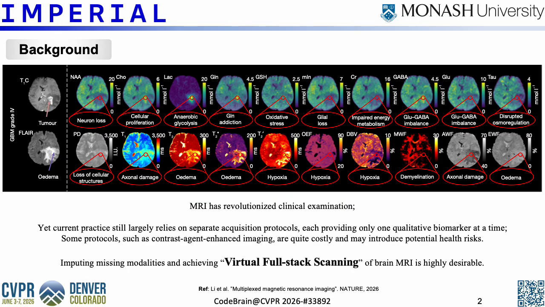MRI is widely used, and different protocols provide complementary information about anatomy and pathology. However, it still largely relies on separate acquisition protocols. Each usually provides one specific qualitative biomarker at a time, so capturing all relevant modalities is time-consuming and costly. Some protocols, such as contrast imaging, may introduce potential health risks. Therefore, imputing missing modalities from available incomplete scans is highly desirable. This motivates the idea of virtual full-stack scanning.